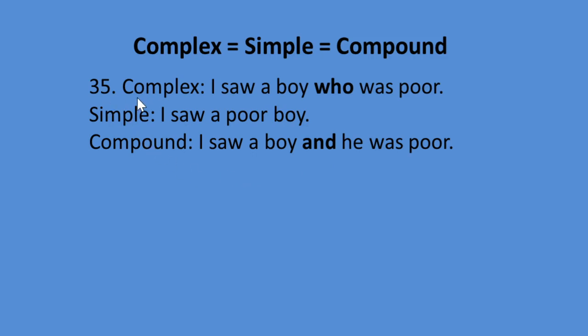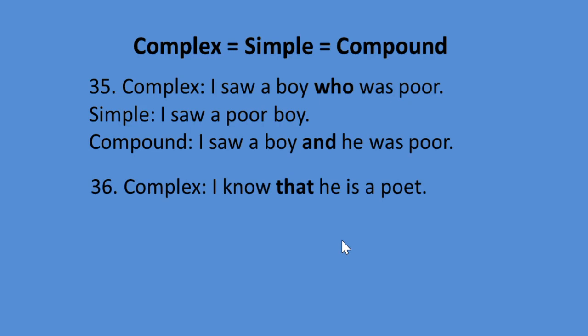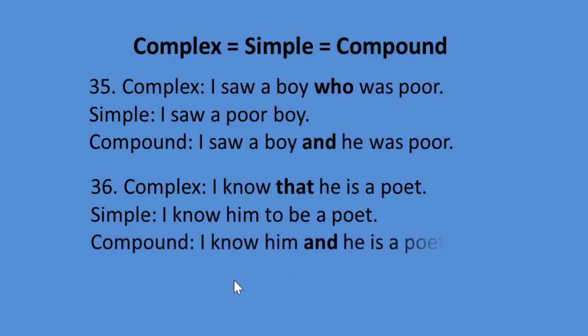So look at the complex sentence. I saw a boy who was poor. Simple, I saw a poor boy. Compound, I saw a boy and he was poor. Look at the 36th rule, complex sentence. I know that he is a poet. Simple sentence, I know him to be a poet. Compound sentence, I know him and he is a poet.